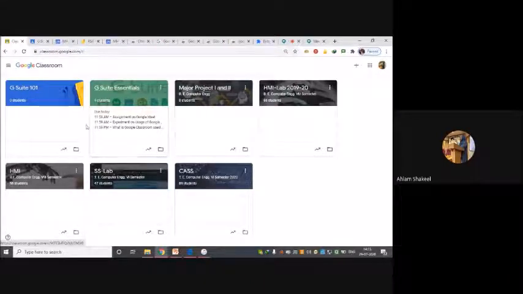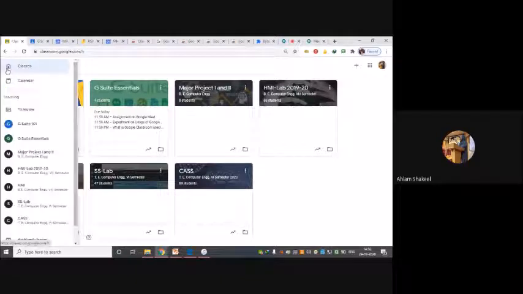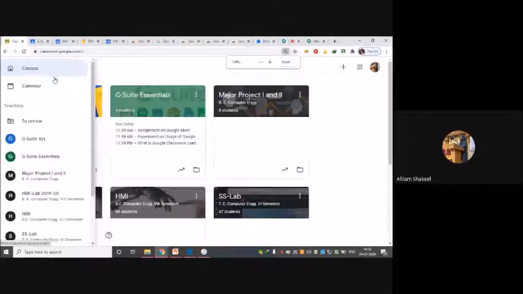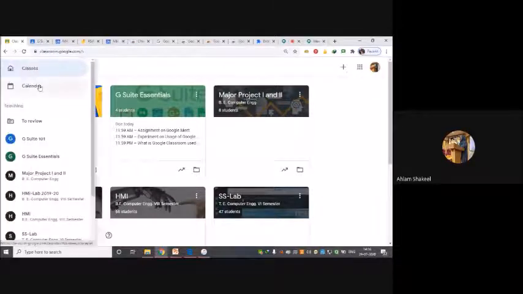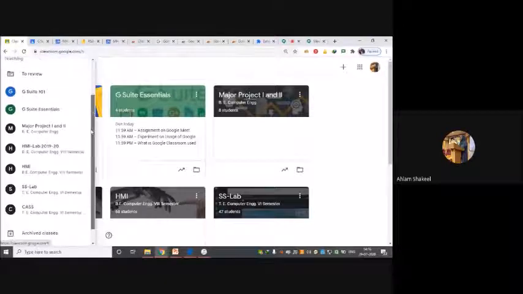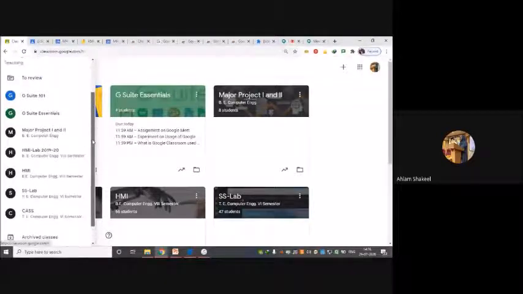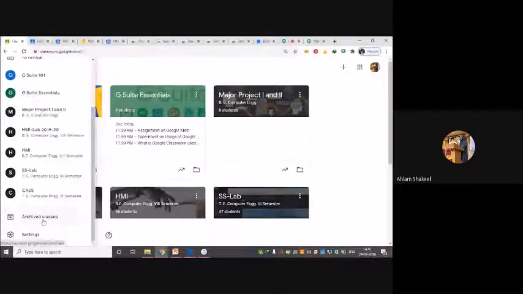If I explain this interface, you can see over here triple lines, that's a menu. Here I have multiple classes. When I click on this, I'll be shown this page, and if I click on calendar, I'll go to the calendar. We are not going to see that right now. Here I have all the classes that I've created, and at the end I have settings and archived classes.